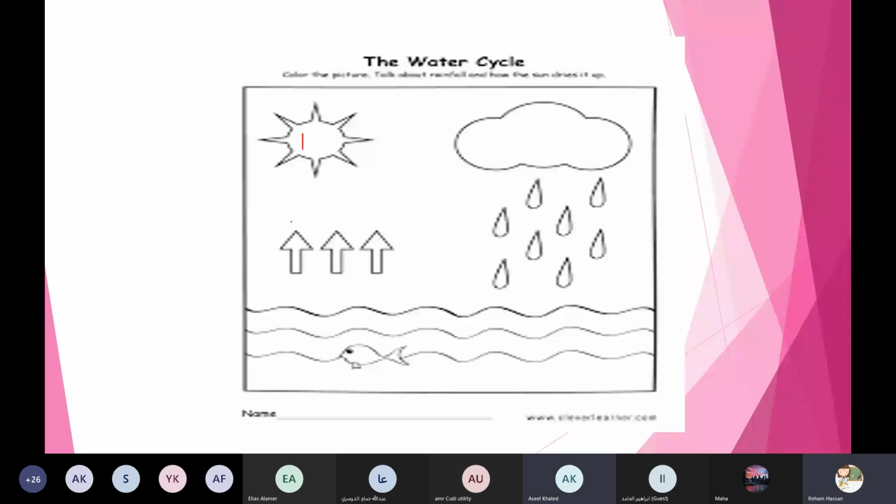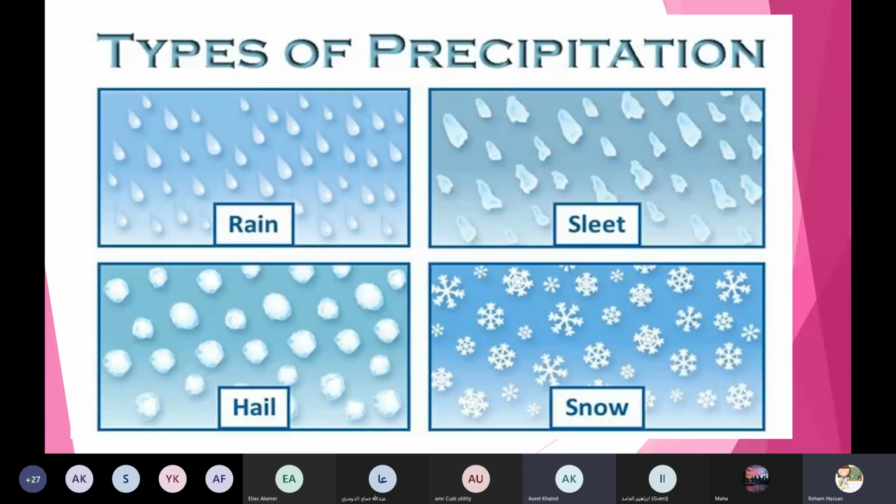Number two, water vapor. Number three, cloud. Number four, rain. Amazing, honey. MashaAllah, you are excellent and faster. Thanks a lot. And the types of precipitation are rain, sleet, hail, and snow.